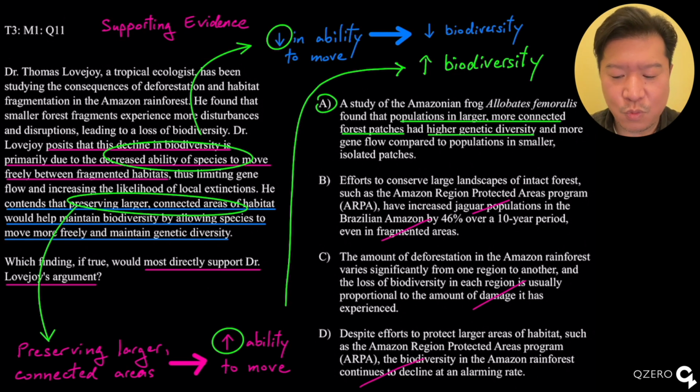Answer choice Bravo doesn't work because an increased jaguar population doesn't necessarily mean an increase in biodiversity, because this is just one species. And also, this doesn't work because this increase happened even in fragmented areas. And it needs to happen in preserved connected areas, not in fragmented areas.